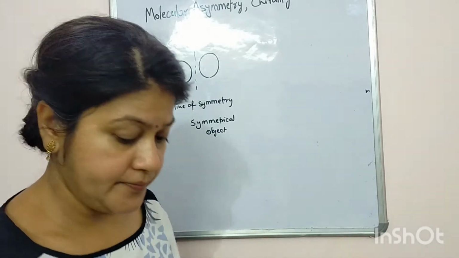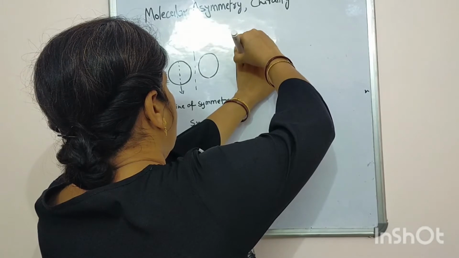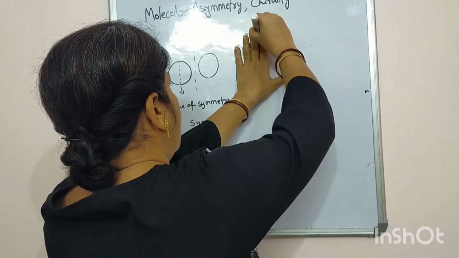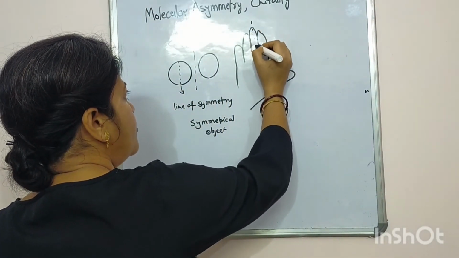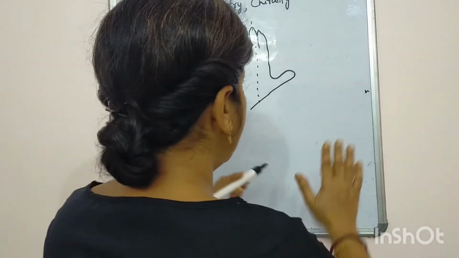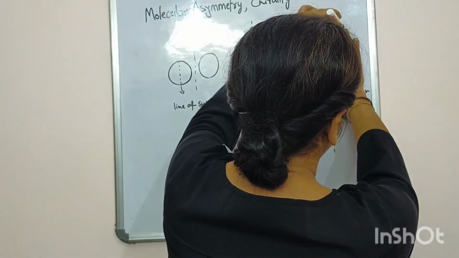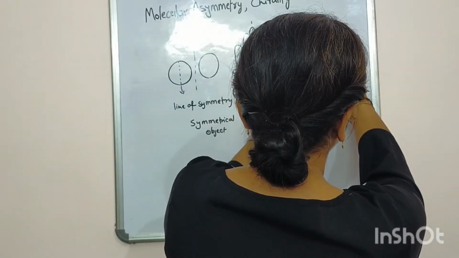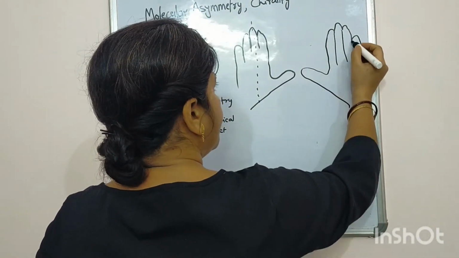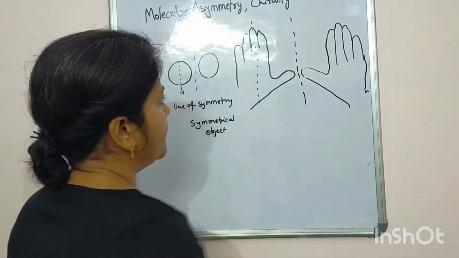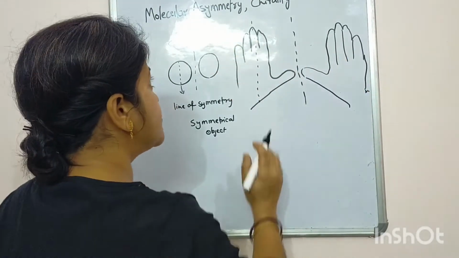For example, our hands. This is not divided into two equal halves, and the mirror image of our hand does not superpose on the other, so this is called an asymmetrical object.